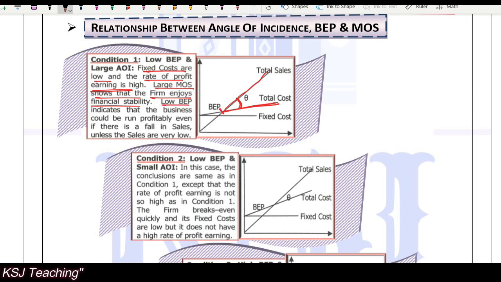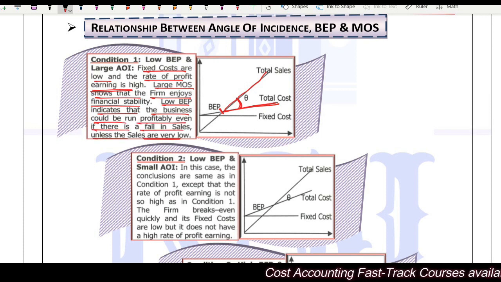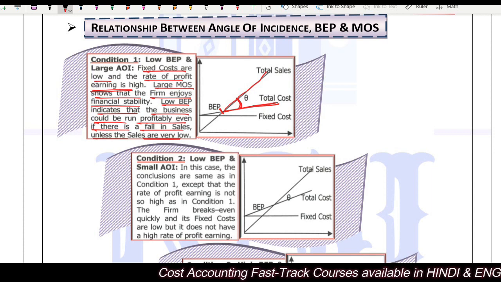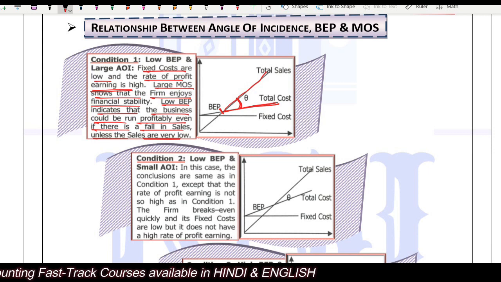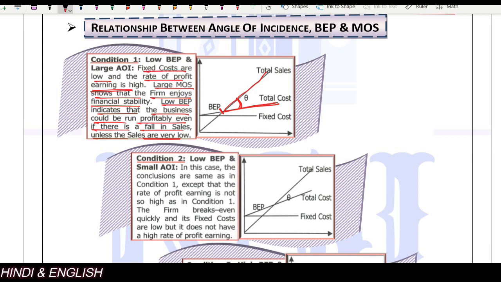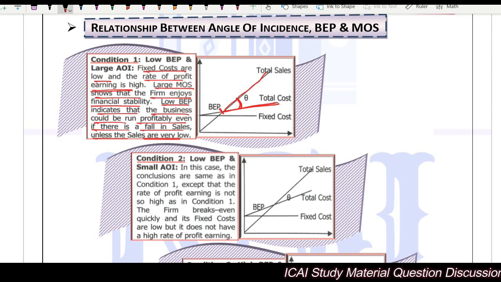The low break-even point indicates that the business could be run profitably even if there is a fall in sales, unless the sales are very low. If the break-even point is low, even if you are not able to sell some of the units, even if there is a cut, you will survive because your margin of safety is quite high and your rate of earning profits is quite high.